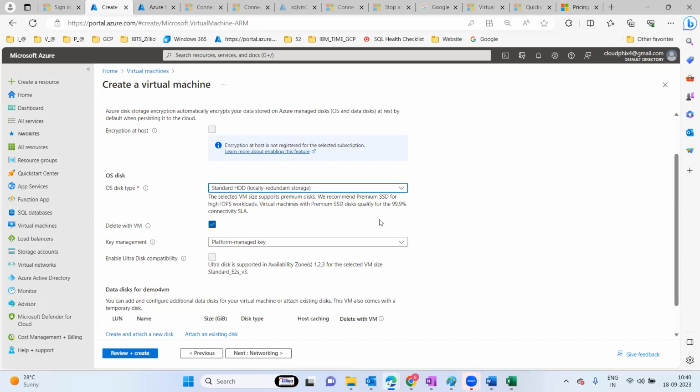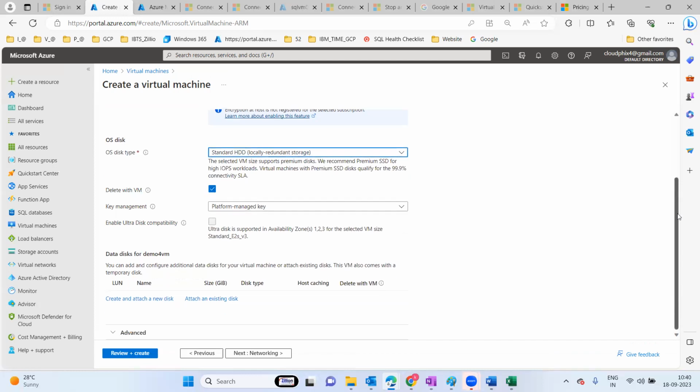Ensure the option to delete the disk when we delete this VM is available. Enable the ultra disk compatibility. It is faster, within the disk you can also enable that. And this is a very important thing: you can create multiple disks here. Let's say when we are deploying this VM, the OS disk and one temporary disk, two disks, will come. Once the deployment is done, if you already have a disk with you, you can attach it. So if an existing disk is available, you can attach that.